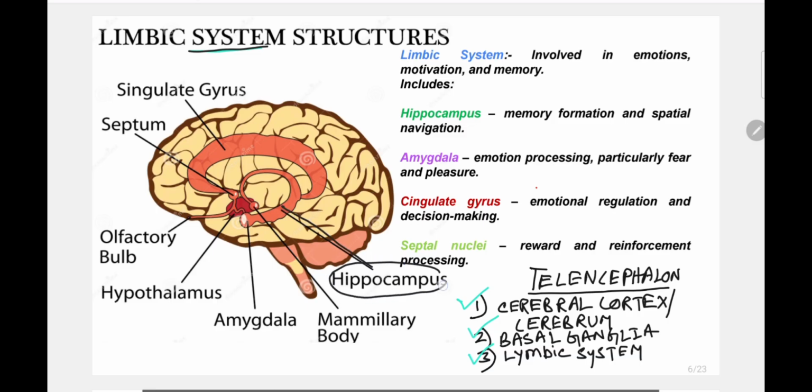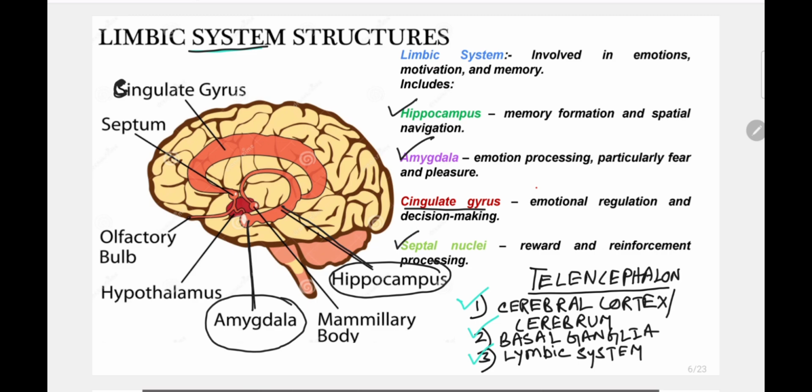And amygdala, this part is the amygdala, and cingulate gyrus. Please correct this spelling, cingulate gyrus.